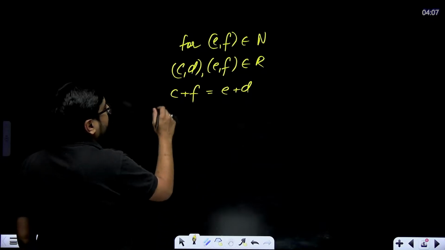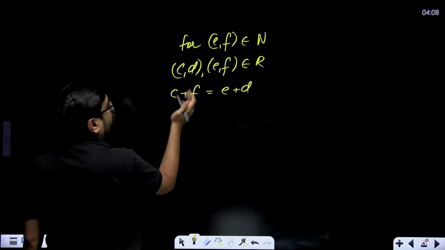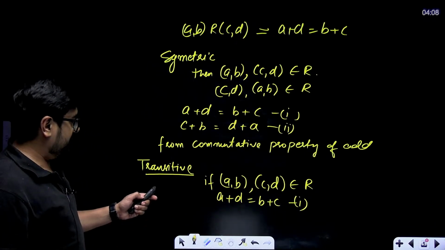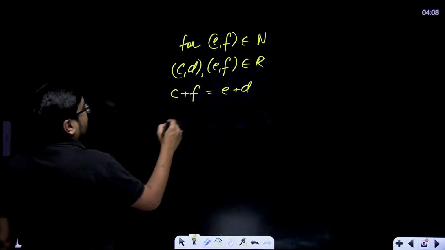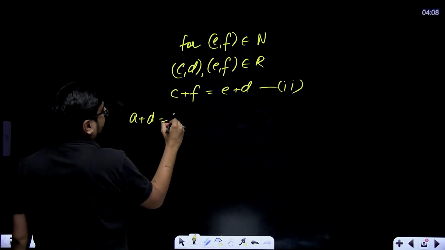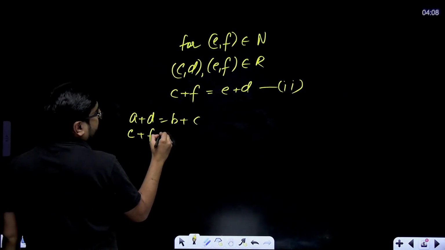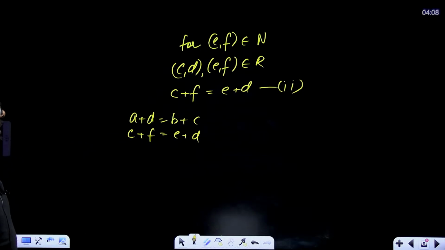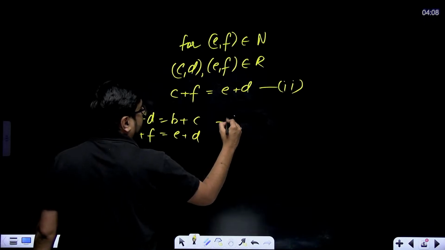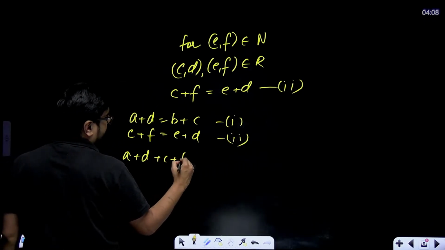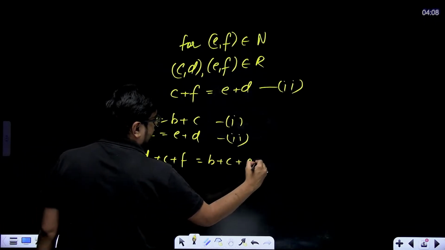These are equal. And what do we already know from this one? From this one we know a plus d is equal to b plus c. This is your second. Right? And we have a plus d equal to b plus c and c plus f equal to e plus d. Correct? Now if we add both of them or subtract both of them, what do we get? Let's add both of them. Just add 1 and 2. Even if you subtract, you'll get the answer: a plus d plus c plus f equal to b plus c plus e plus d.